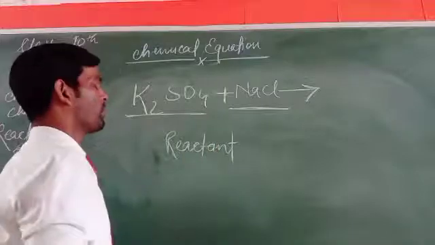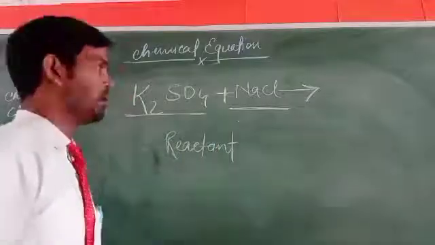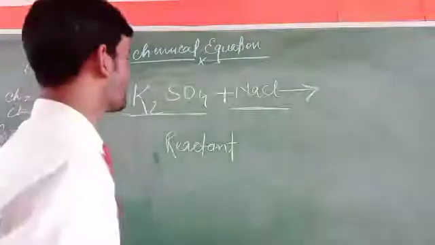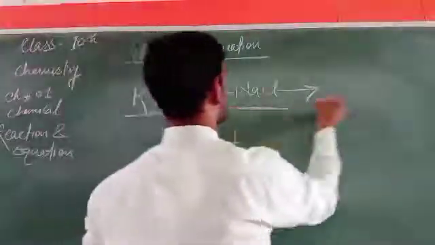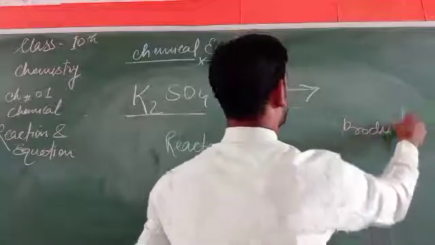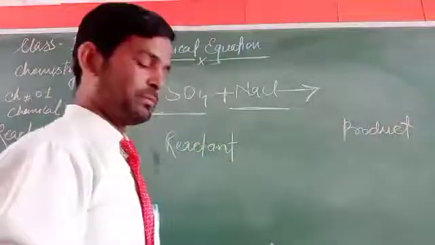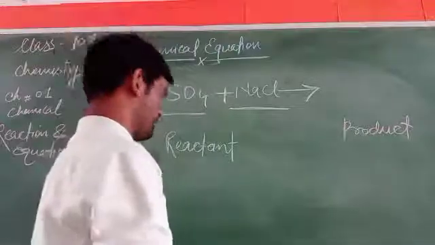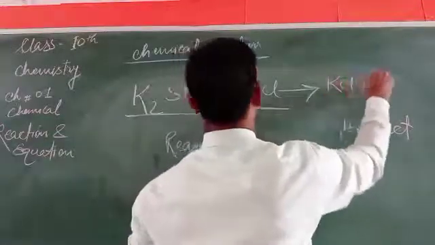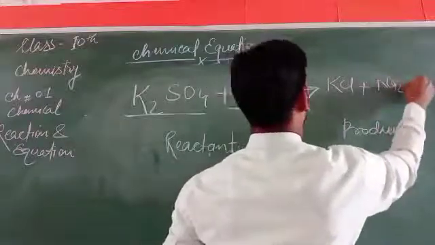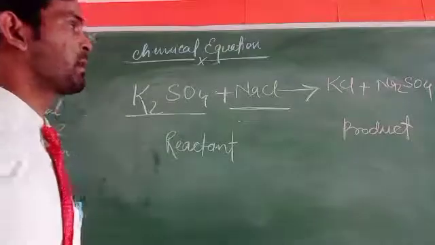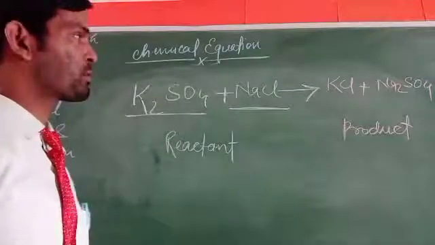And when they react together, they will form or produce a new product, which is called the product. What will be the product here? We can write KCl plus Na2SO4.